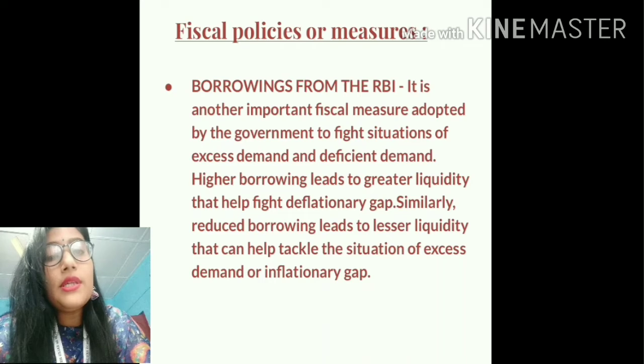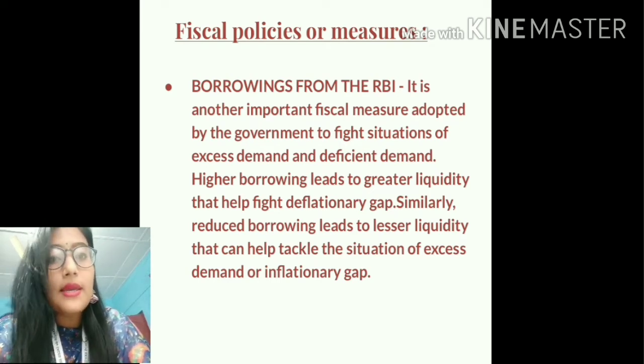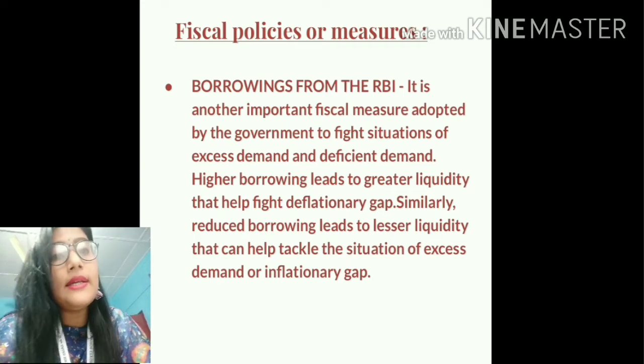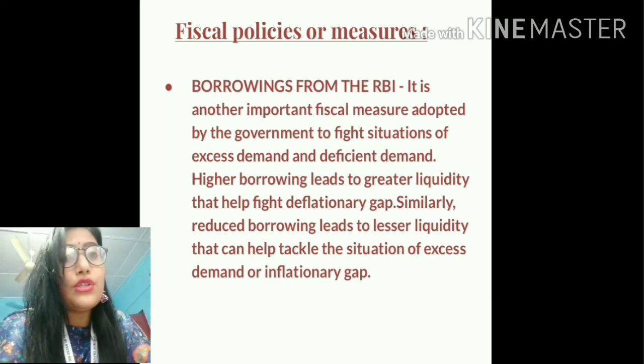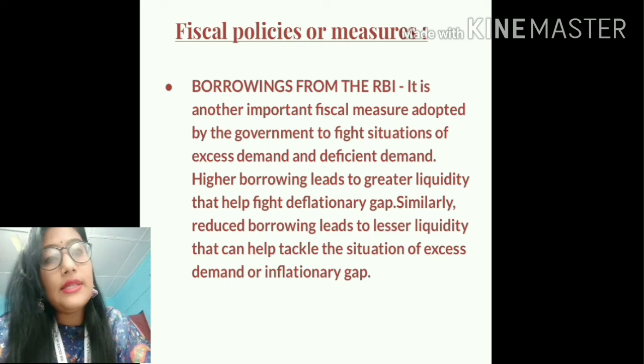The next important fiscal policy is the borrowings from the RBI. Yes, students, the government not only borrows from the public, but it also borrows from the RBI. It is another important fiscal measure adopted by the government to tackle the situation of excess demand and deficient demand. Higher borrowing by the government leads to greater liquidity that helps us to fight the deflationary gap.